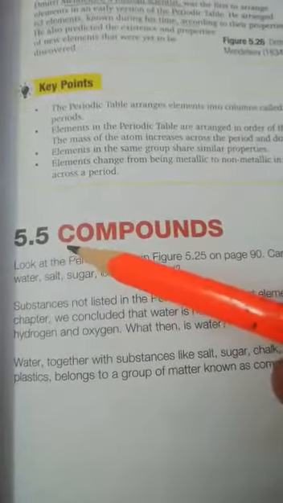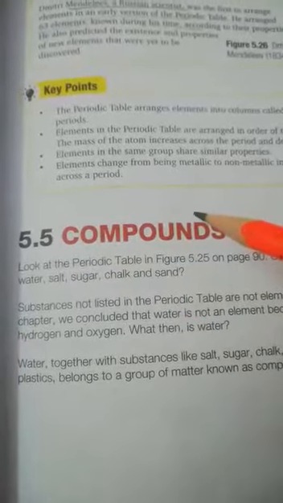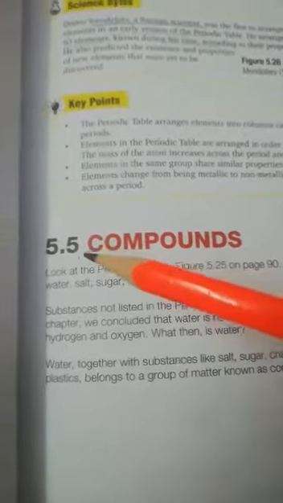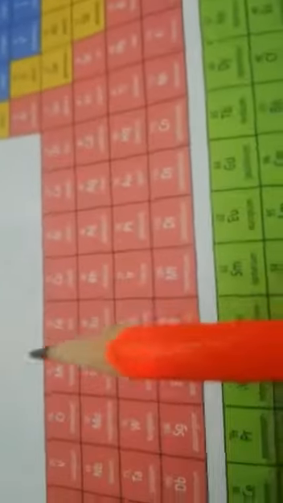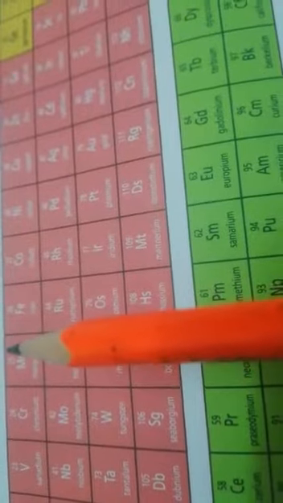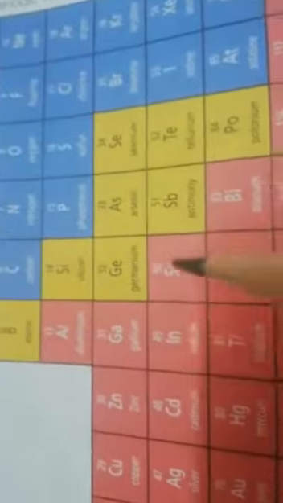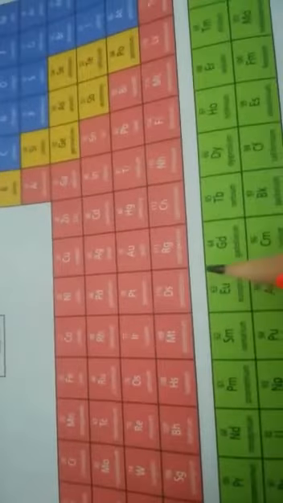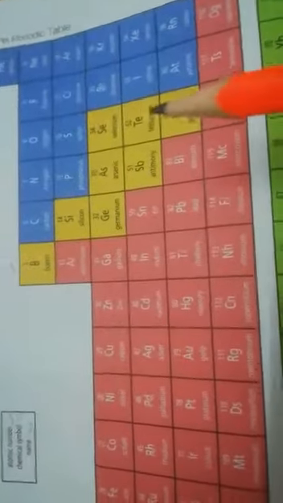Dear P2 students, our new topic is 5.5, that is about the compounds. In your previous topic, you have learned in the periodic table about the different types of the elements along with their names, symbols and the atomic number. But you can observe that they didn't give us any name of the compound in this periodic table. It means in the periodic table we learn about only the elements.